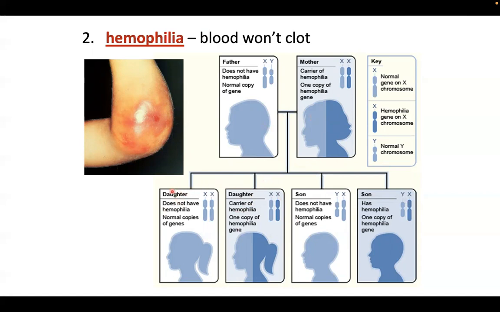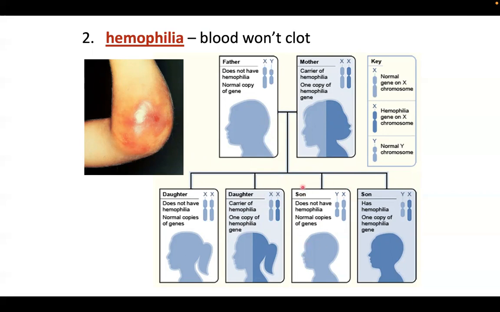Start muna tayo sa left side. So daughter does not have the hemophilia and inherited the normal copies of the gene. So na-inherit niya yung normal copy. Okay, swerte. And then the other daughter, let's say she is the carrier of the hemophilia, nakuha niya yung healthy nung tatay, 23 pairs, pero nakuha niya yung isang copy, yung isang carrier hemophilia gene. So, this daughter won't manifest the signs and symptoms of the hemophilia kasi meron pa siyang backup na healthy chromosome galing dun sa tatay. Okay?